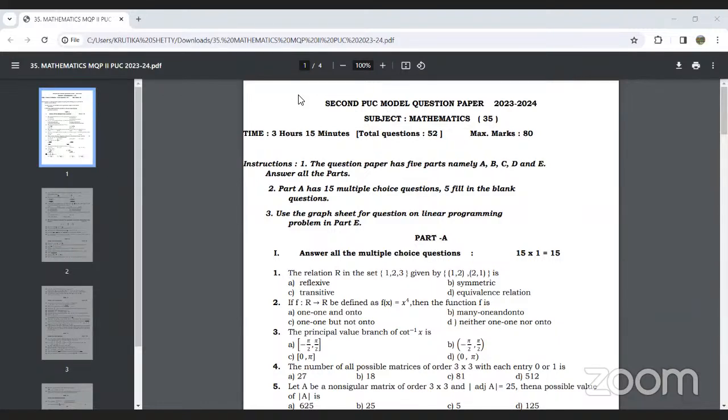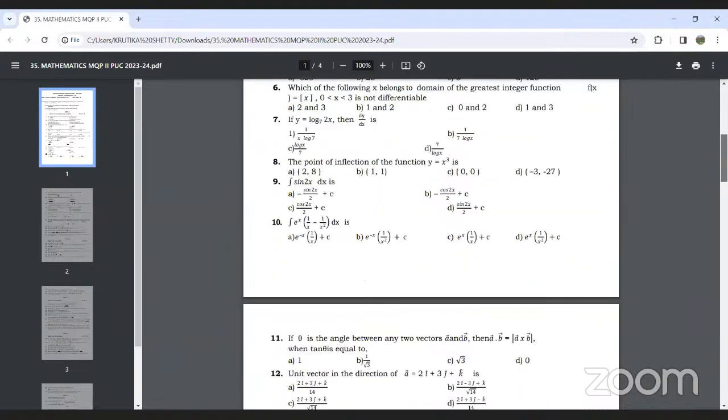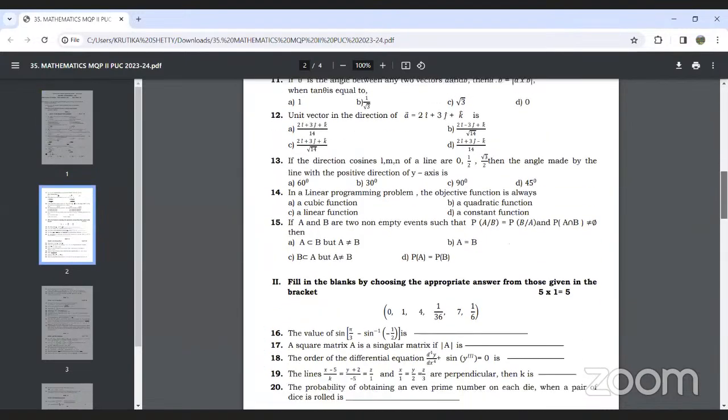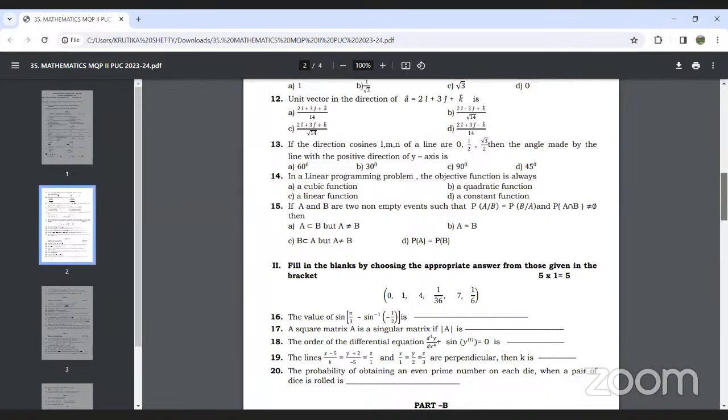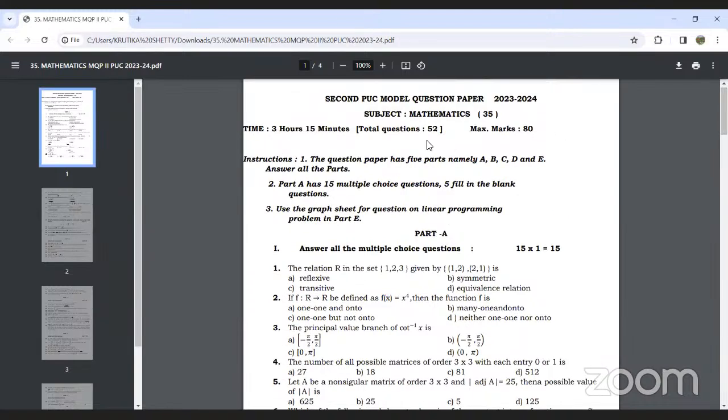It will help you with the competitive exams. Objective type questions are given, and 5 fill in the blanks are given. So in part A, 15 objectives and then 5 fill in the blanks. The question paper comprises 52 questions. Out of 52 questions, 20 questions are 1 mark questions.